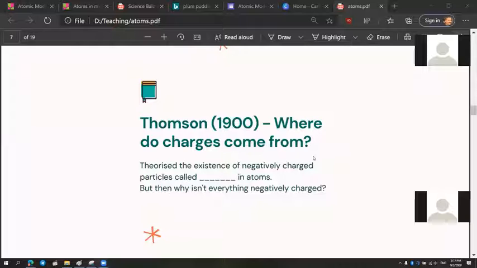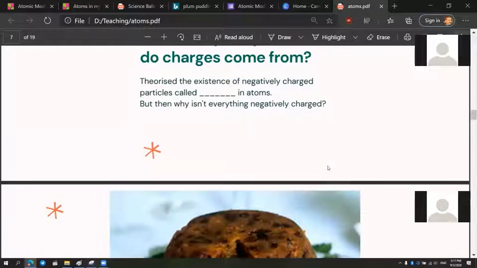But now there is one problem. If electrons are there in the atom, then shouldn't everything have a negative charge? Everything in the world should have a negative charge, right? So how did he solve that problem? For that, he came up with a model.